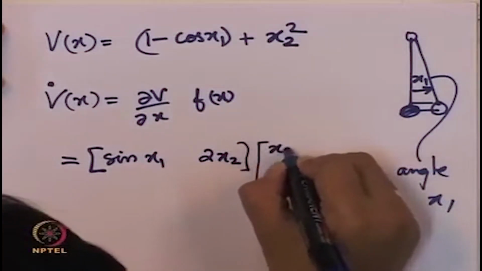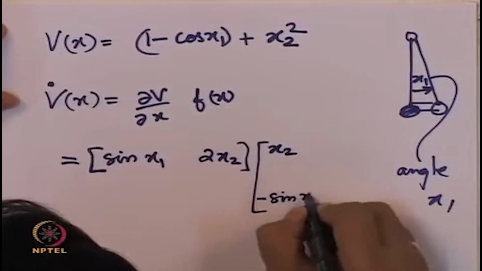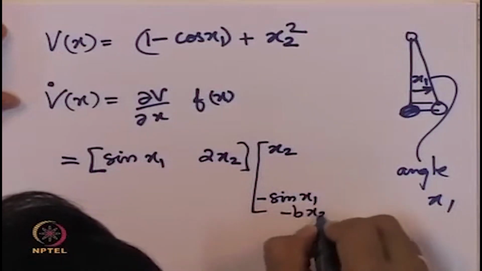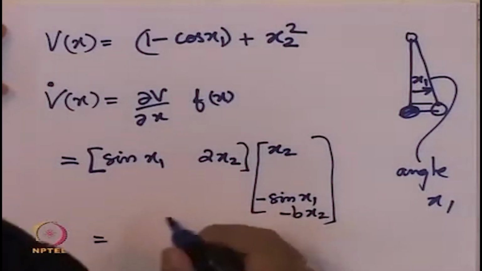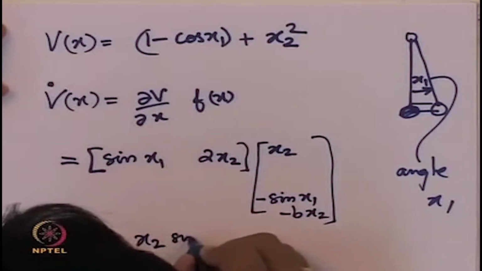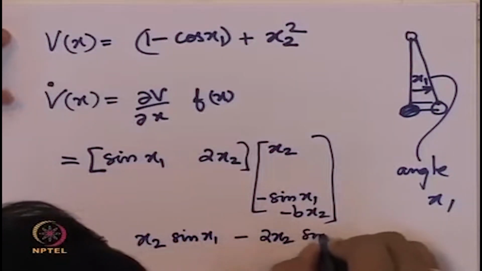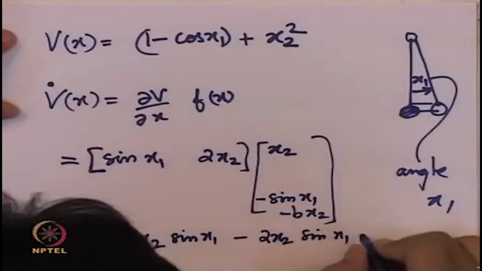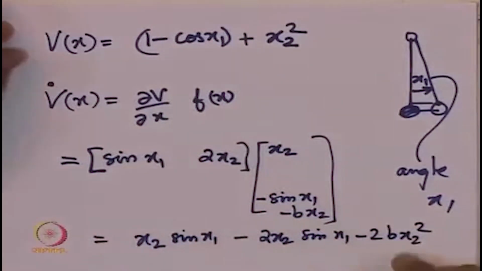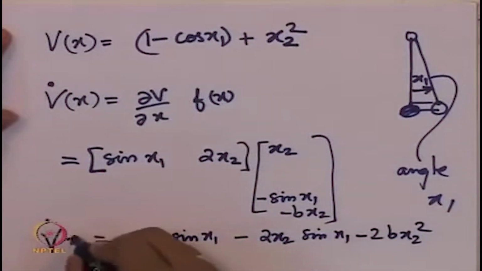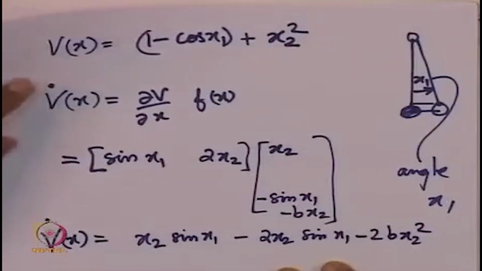What was f of x? The first component was x2, the second component was minus sine x1 minus bx2, and when we multiply this product, like an inner product, we get x2 sine x1 minus 2 times x2 sine x1 minus 2bx2 squared. So this is what we get as V dot of x. So is this quantity positive or negative? That is the next thing we will investigate.